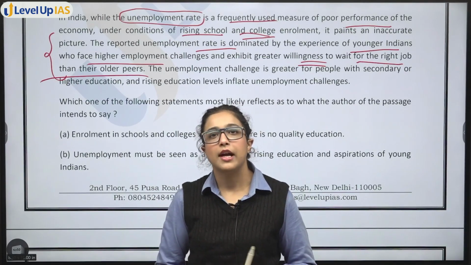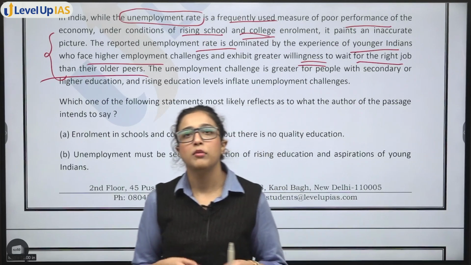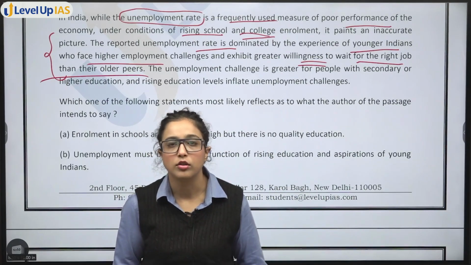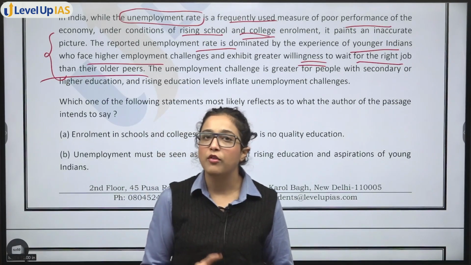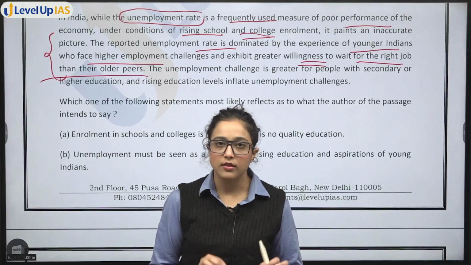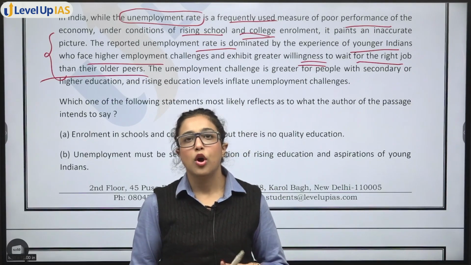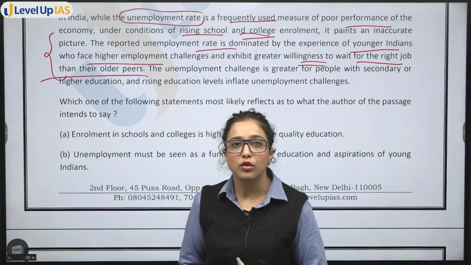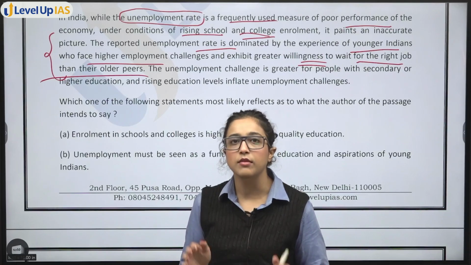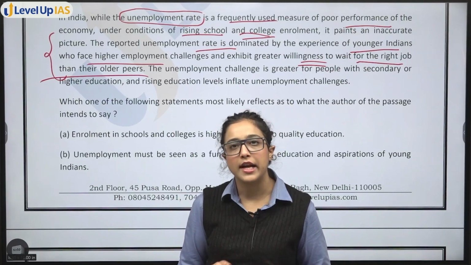So this means that अगर आप ये सोचते हो कि unemployment rate ज़्यादा है in today's economy, that means it is a poor performance of our economy. It is not the correct statement, because unemployment rate is also because of higher education. People are willing to wait for the right job.